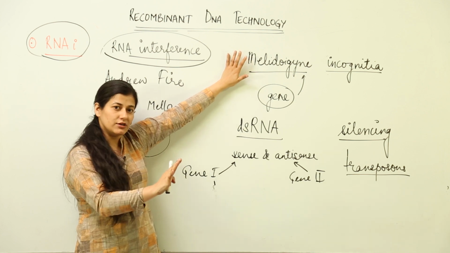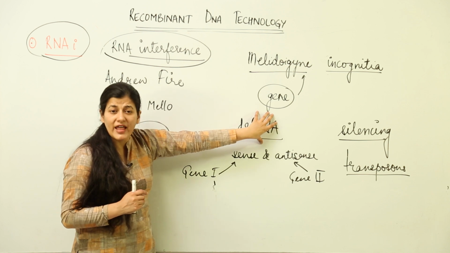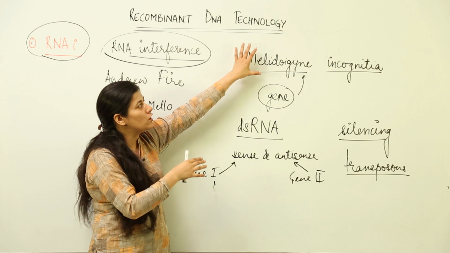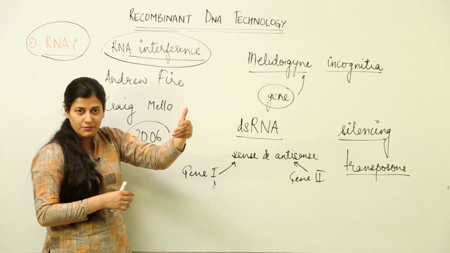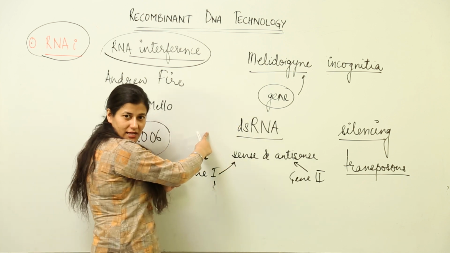How do you do silencing of that gene? You use double-stranded RNA that can bring about silencing of that particular gene which belongs to this nematode. When the gene is inside the tobacco plant, the tobacco plant produces double-stranded RNA inside it.